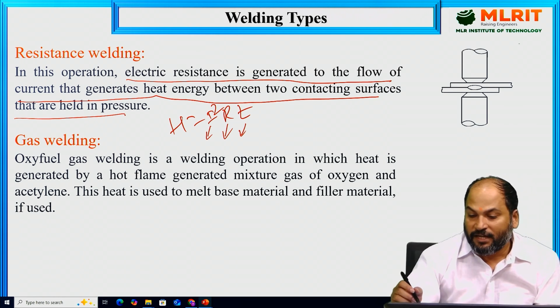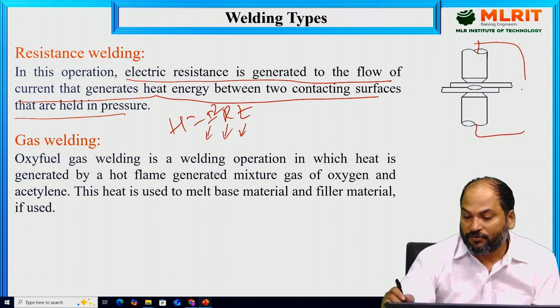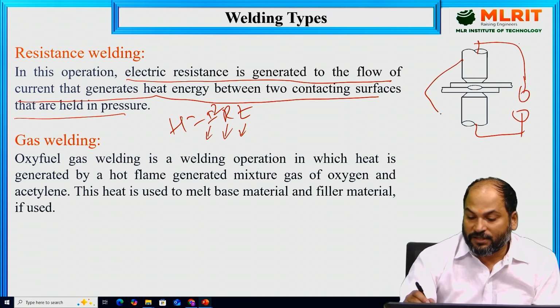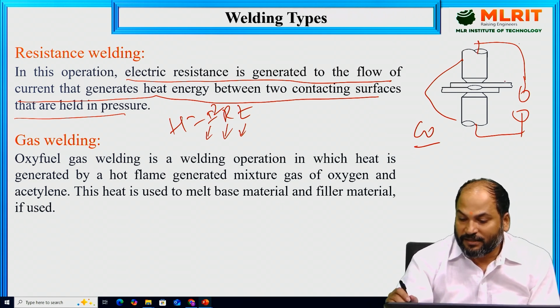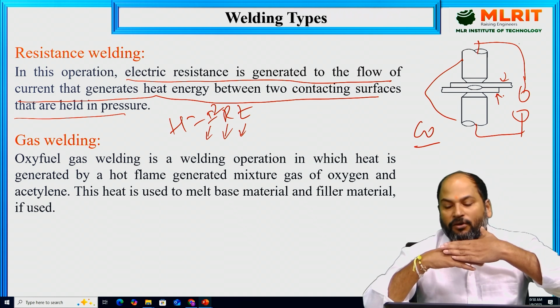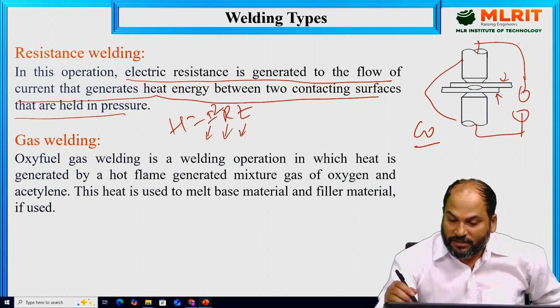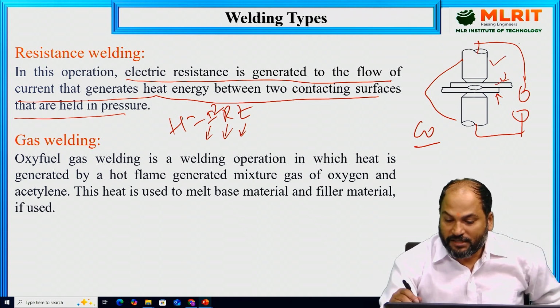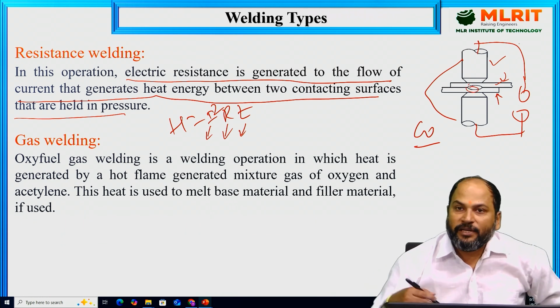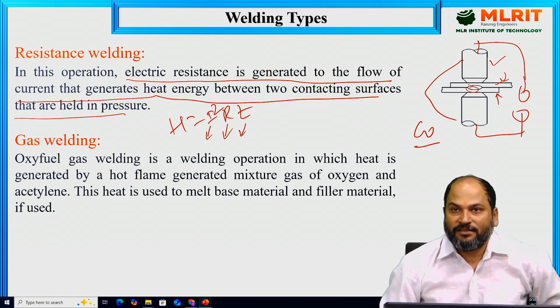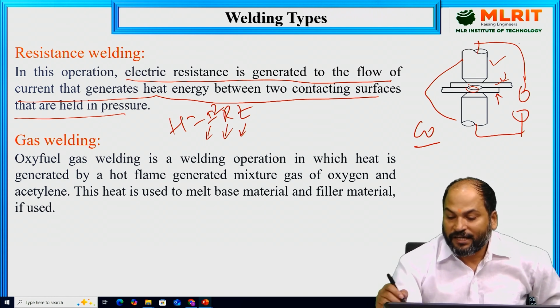You can see here these are the electrodes, and externally they are connected to the power source. Generally they are made of copper. These two are made of copper, and this is the part that we are going to weld, in a lap configuration, one over the other. All these electrodes, materials, and the contacts together participate in creating the resistance.